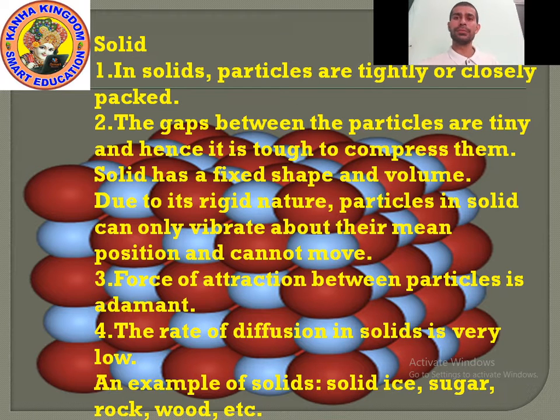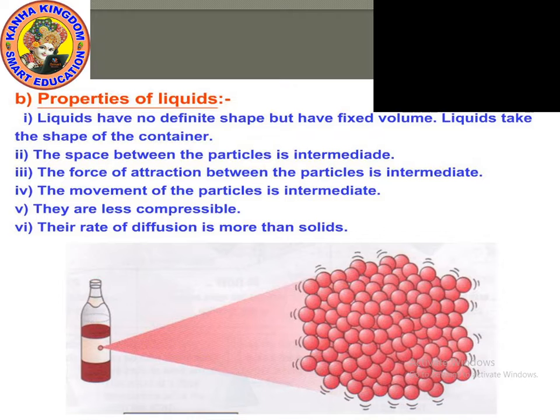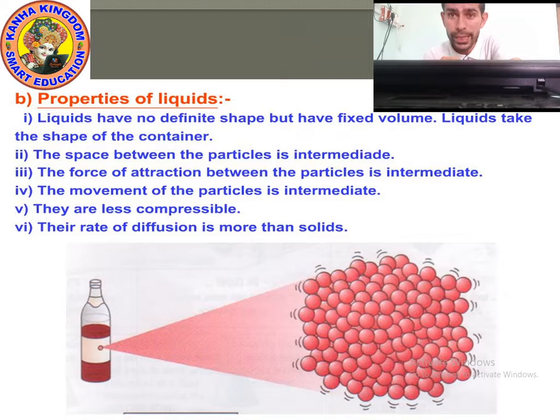Understood? Now let's move on to the next point. Okay kids, now let's talk about the properties of liquid. Property number one: liquids have no definite shape but have a fixed volume. Liquids take the shape of the container.